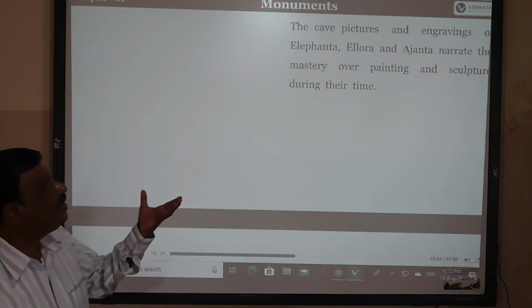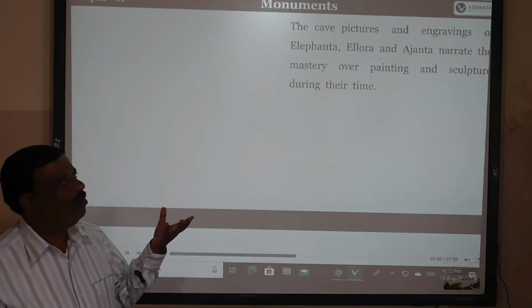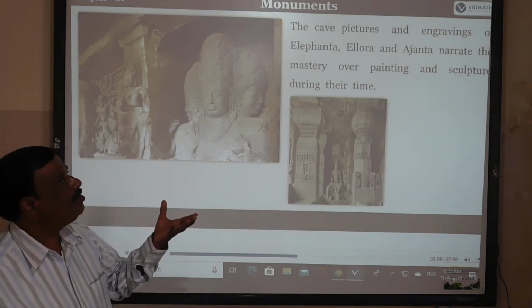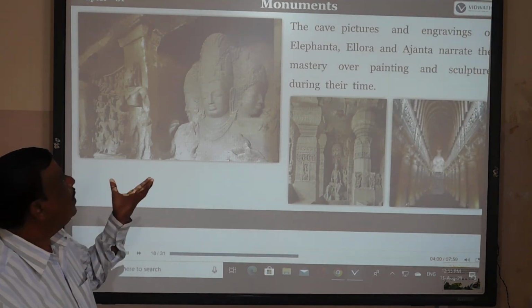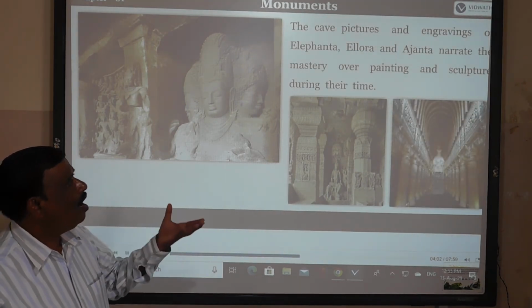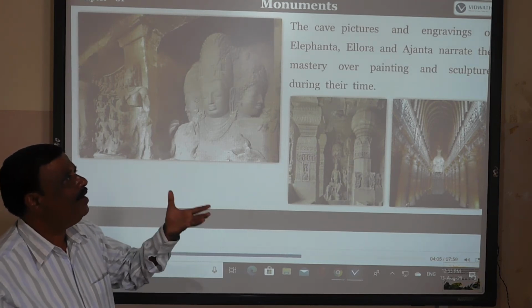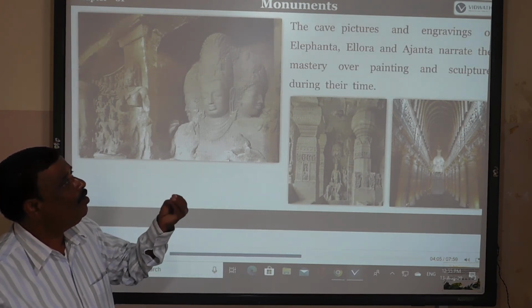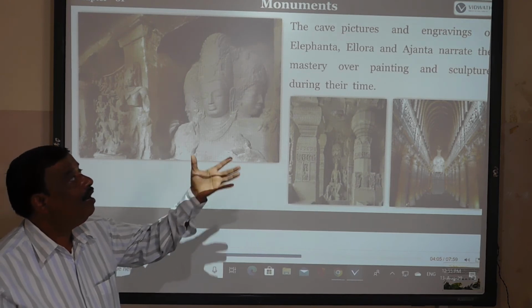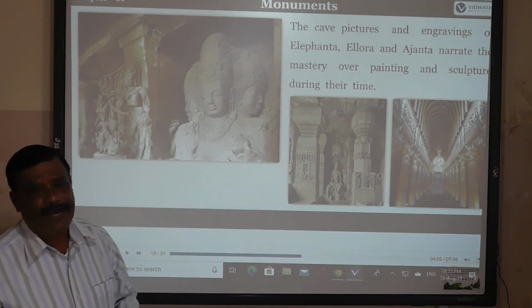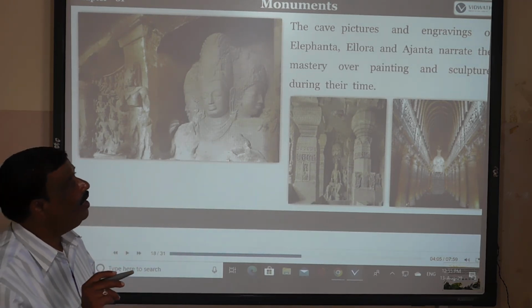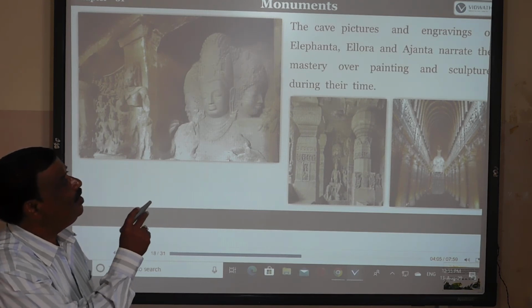Some cave pictures and engravings are also available, such as Elephanta, Ellora, and Ajanta. So these are all pictures of caves and engravings, helpful to narrate the mastery over painting and sculpture during their time.